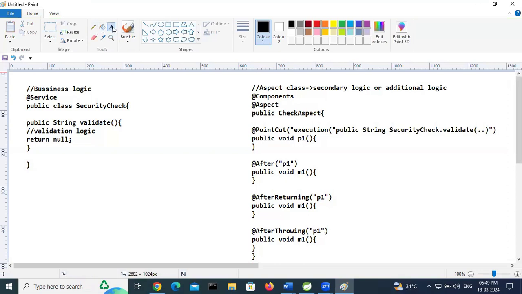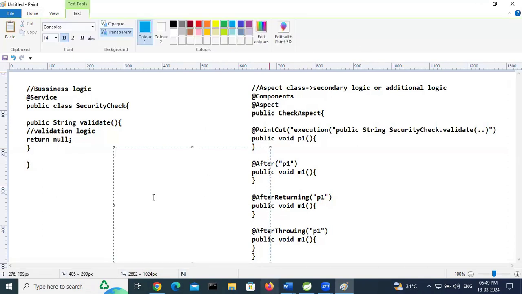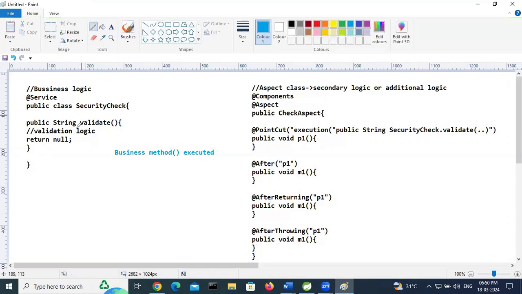So suppose the business method is executed.